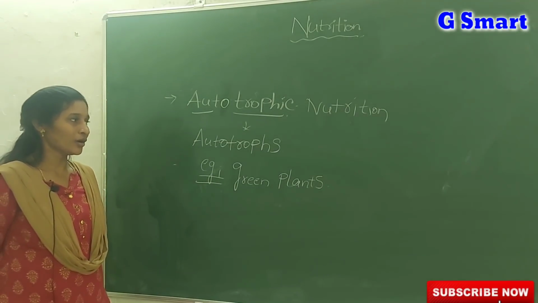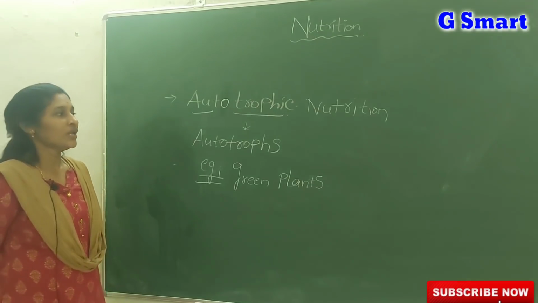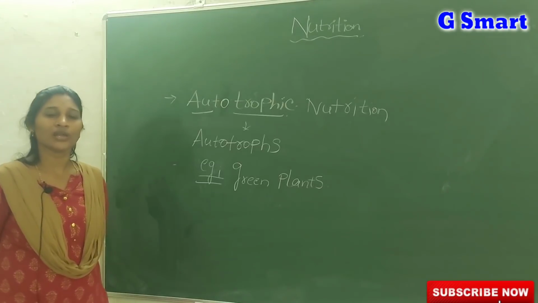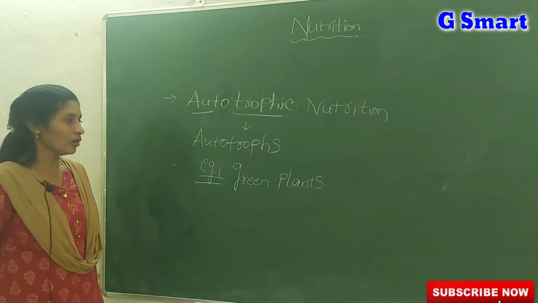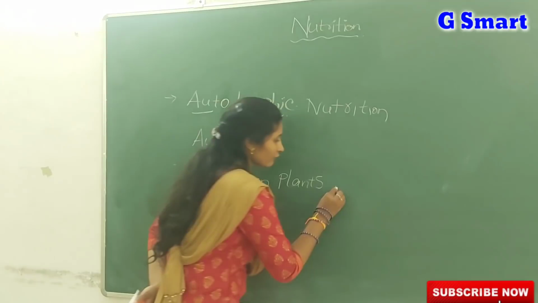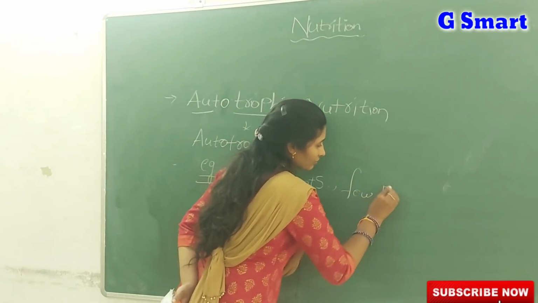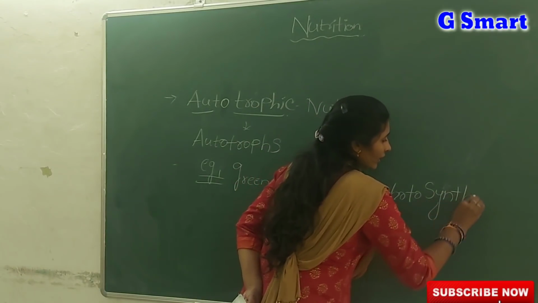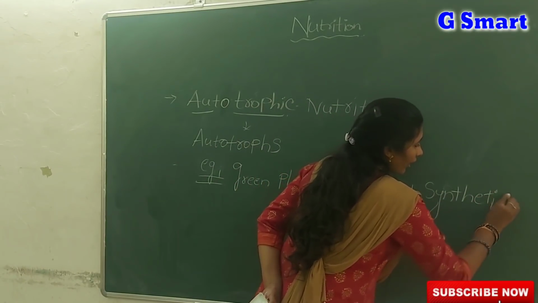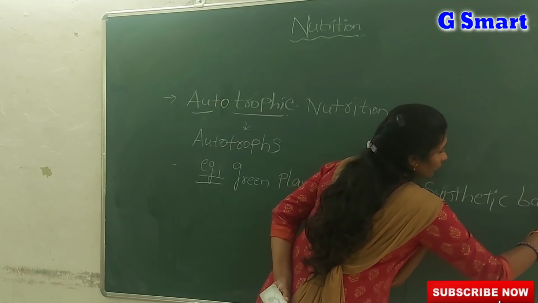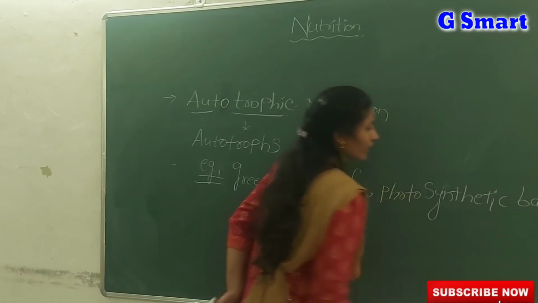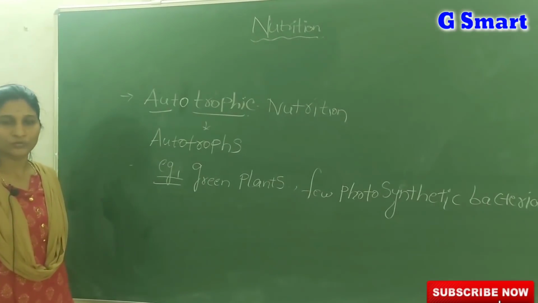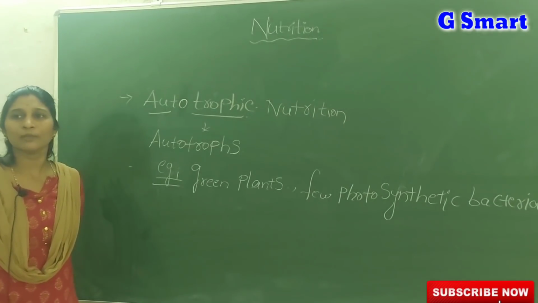Why? Because autotrophs are the organisms which prepare their own food by using solar energy or light energy. Not only green plants, even a few photosynthetic bacteria are also examples of autotrophs.